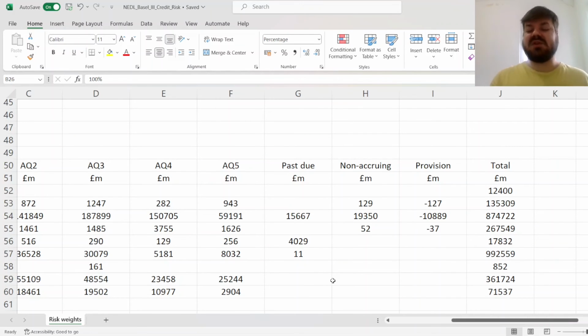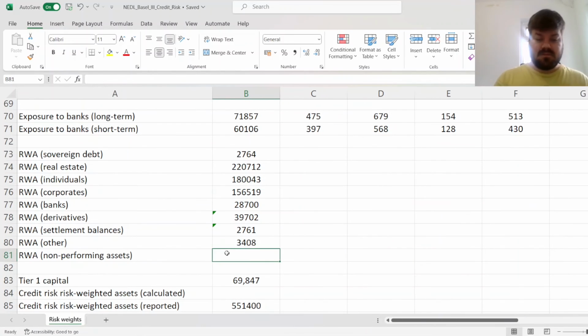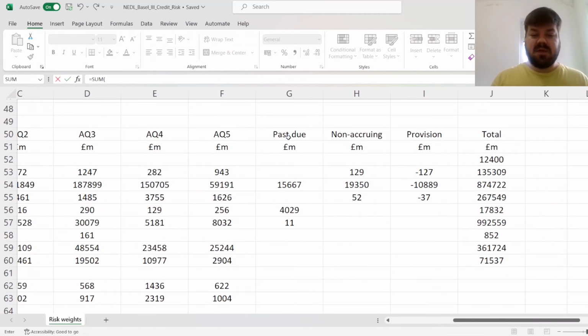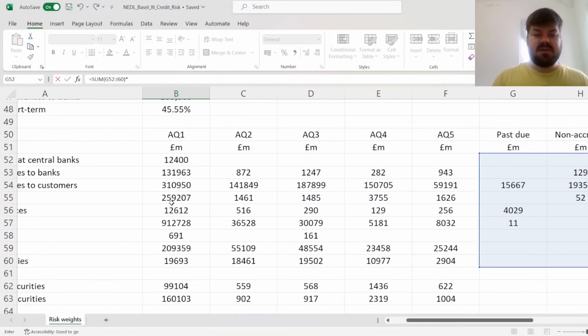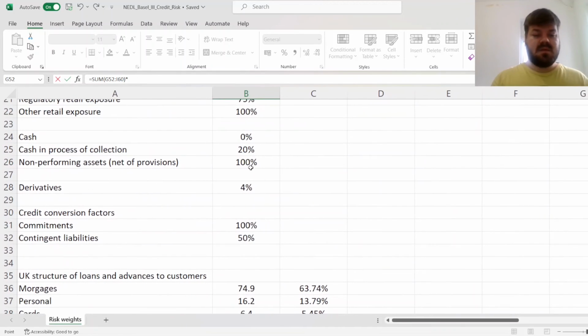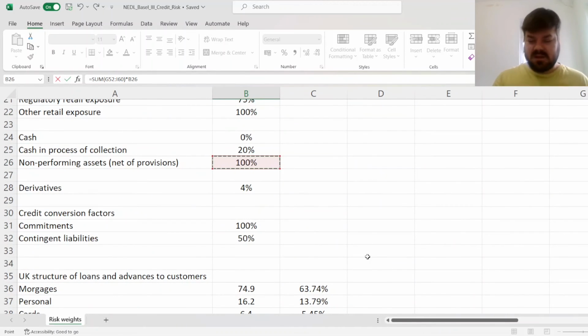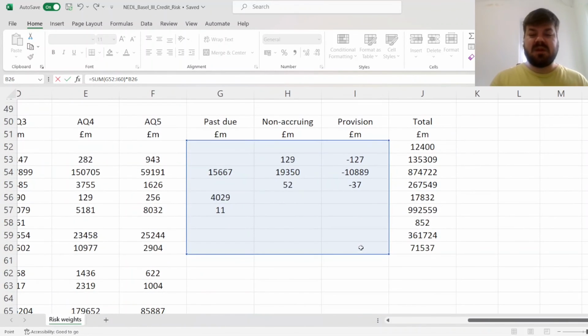But let's use just 100% for this particular case. So let's do the sum of those three columns times the factor of 100% again, and we will calculate net of provisions because we'll subtract the provisions automatically.